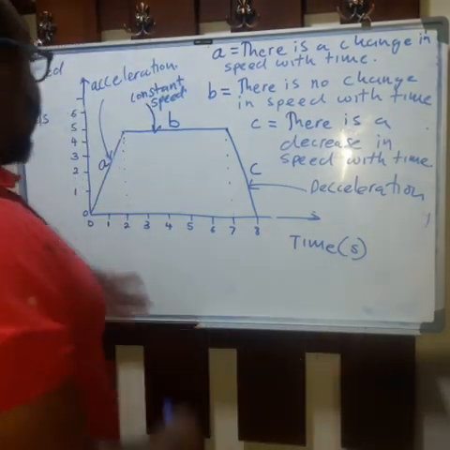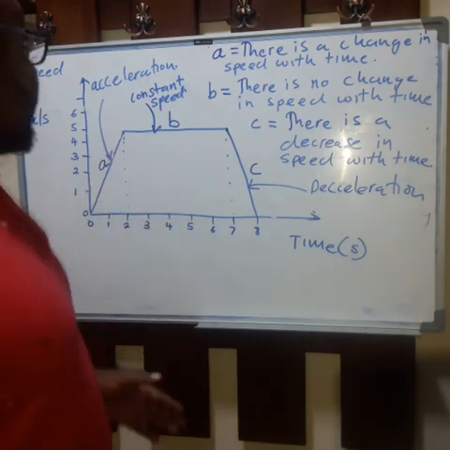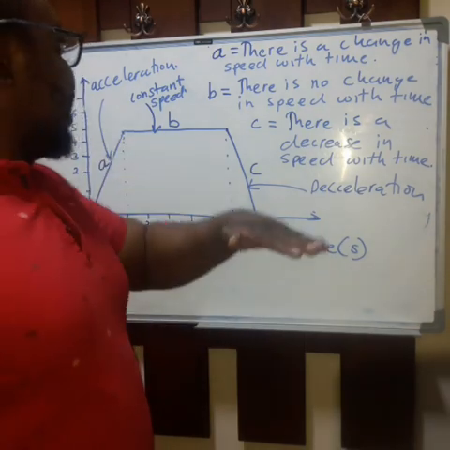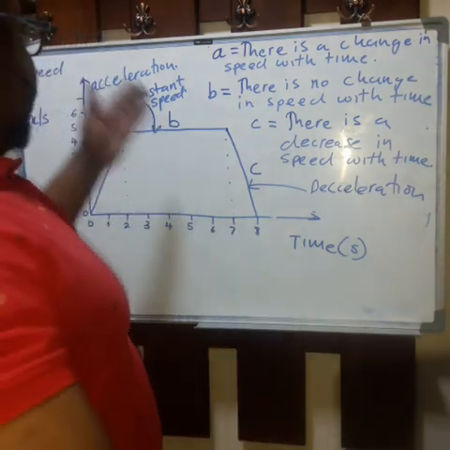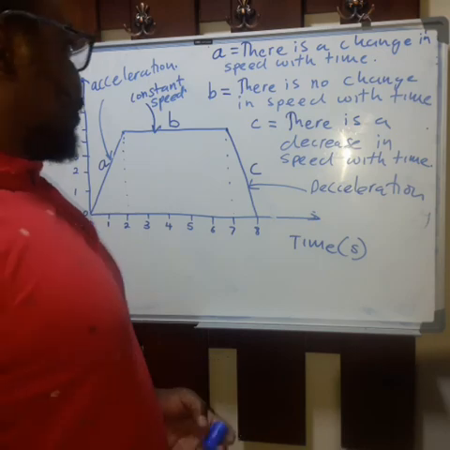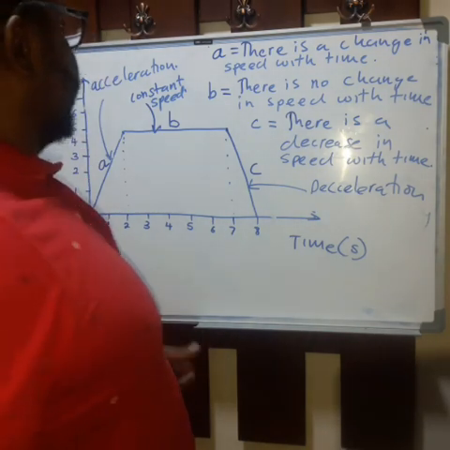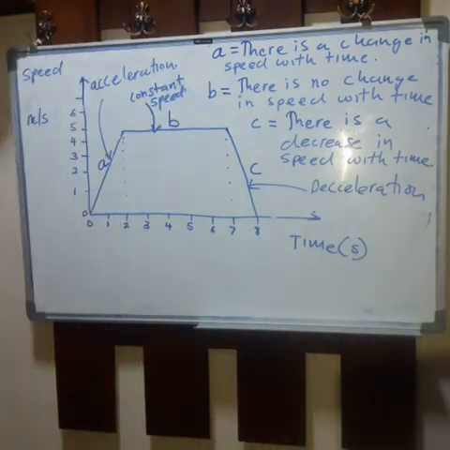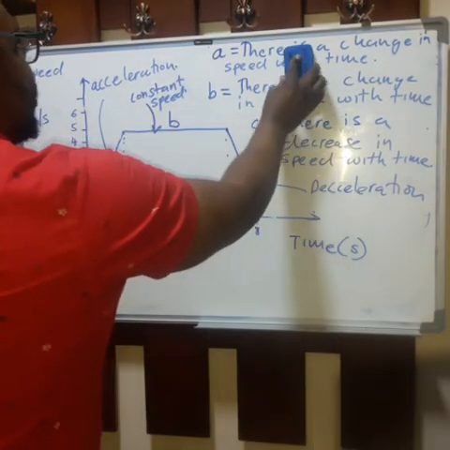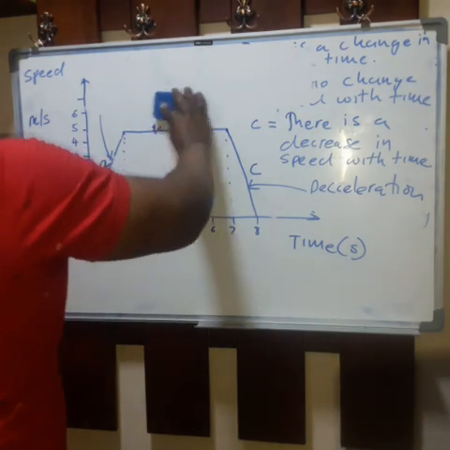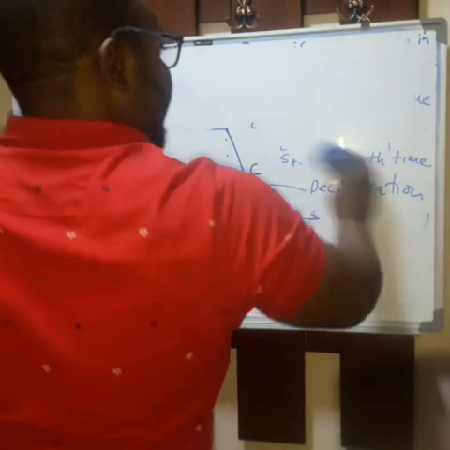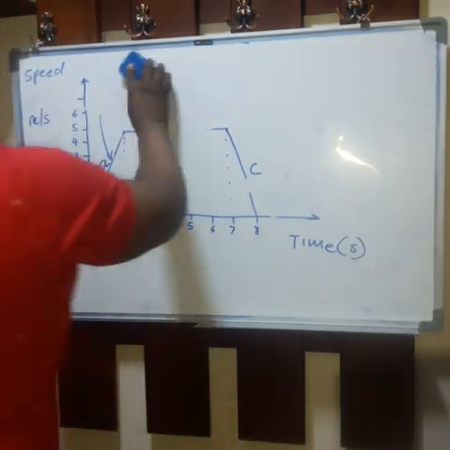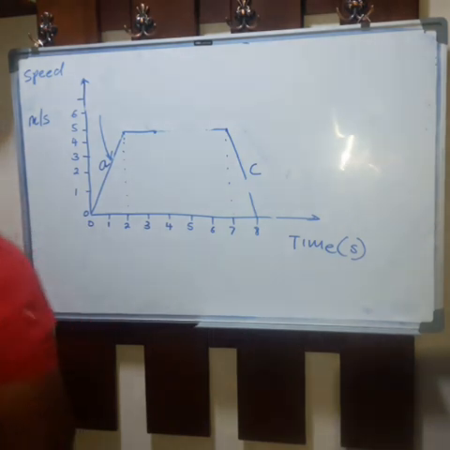So we have described the graph. A, there is acceleration. B, there is no change in speed. It was a constant motion. And C is deceleration. What we are going to do now is try to do some calculations. So allow me to rub this part so that I can find space for some calculations. I'll just rub some parts so that I leave some space.